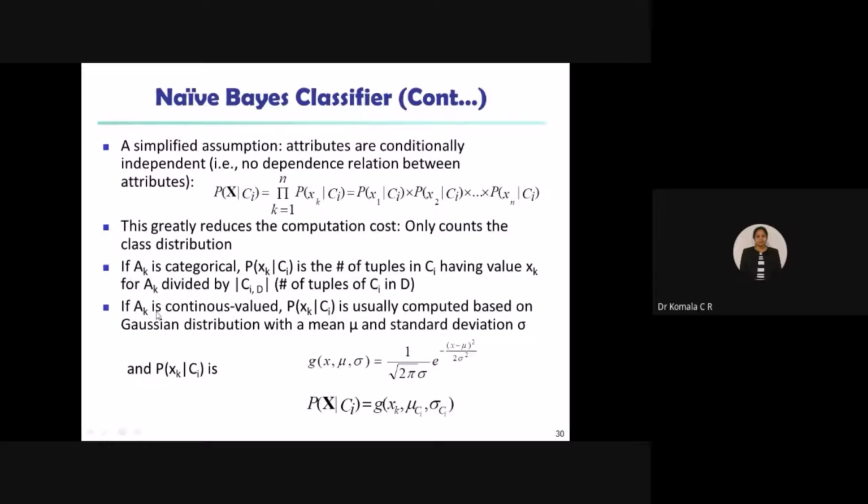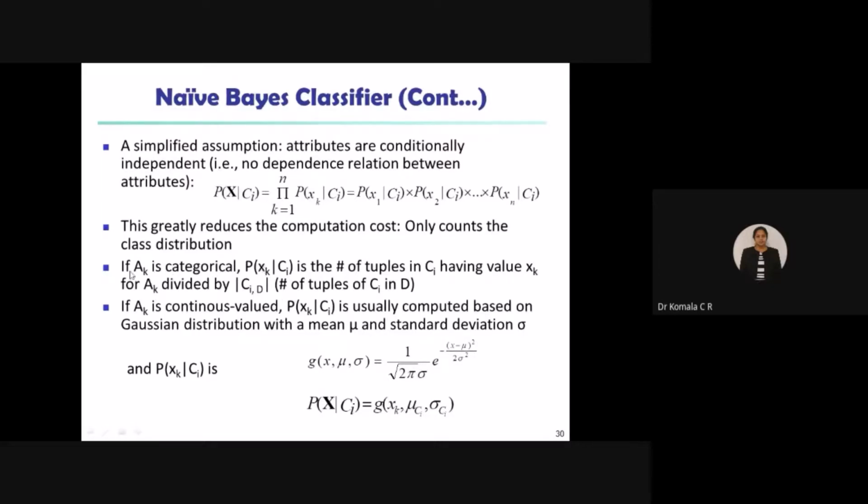So let us see what Ak is, when we go for this equation and when we go for Gaussian distribution. If Ak is categorical, what does it mean? You have a fixed, finite number of attribute values. Then P of Xk given Ci is the number of tuples in Ci having value Xk, divided by the number of tuples of Ci in D. Here Ci is a fixed number, m is fixed, 1, 2, 3, so on m, maybe 10, 5, whatever. Xk again depends on the value of n. You understand this with the example, students.